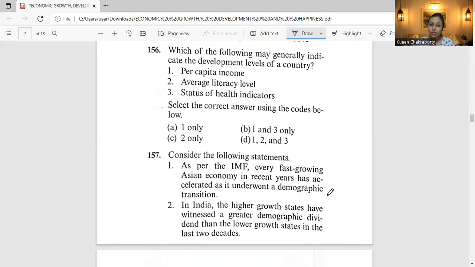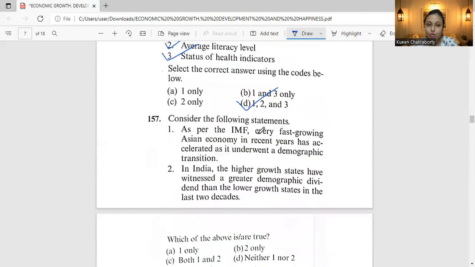Now coming to statement three: health indicators such as IMR, MMR, and malnutrition rate show the general health and well-being of the population and its life expectancy. So statement three is correct too. All three statements are correct, so we will mark option D, which says 1, 2, and 3. So this is question 156.